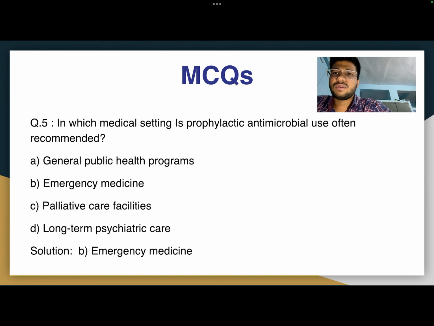Question 5: in which medical setting is prophylactic antimicrobial use often recommended? Option A, general public health program. Option B, emergency medicine. Option C, palliative care facilities. And option D, long-term psychiatric care. The solution is option B, emergency medicine.